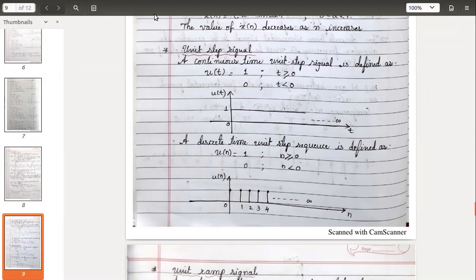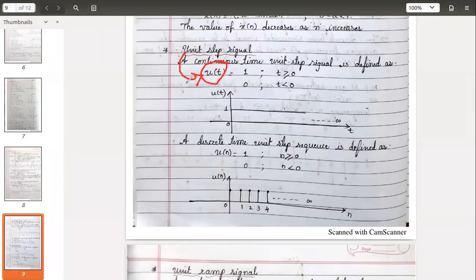The fourth one is unit step. How is it defined? I think you have studied this in network theory. Again we are dealing with continuous and discrete. A continuous time unit step signal is defined as u of t, where u indicates unit step.